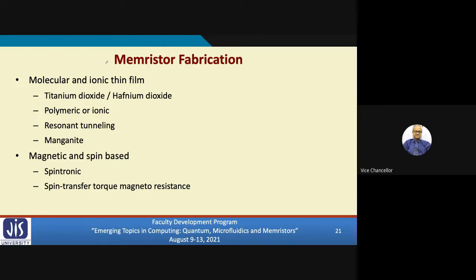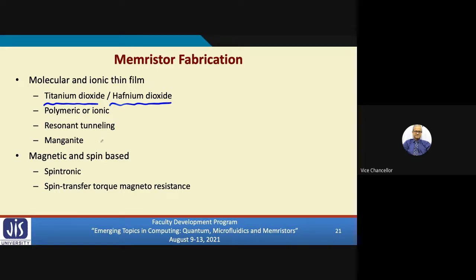So there are not only titanium dioxide, various oxide materials, it has been shown that they exhibit memristor kind of properties. So titanium dioxide was one, and today hafnium dioxide is another very popular material which is used. There are other methods: polymeric, resonant tunneling, magnetite, manganite.